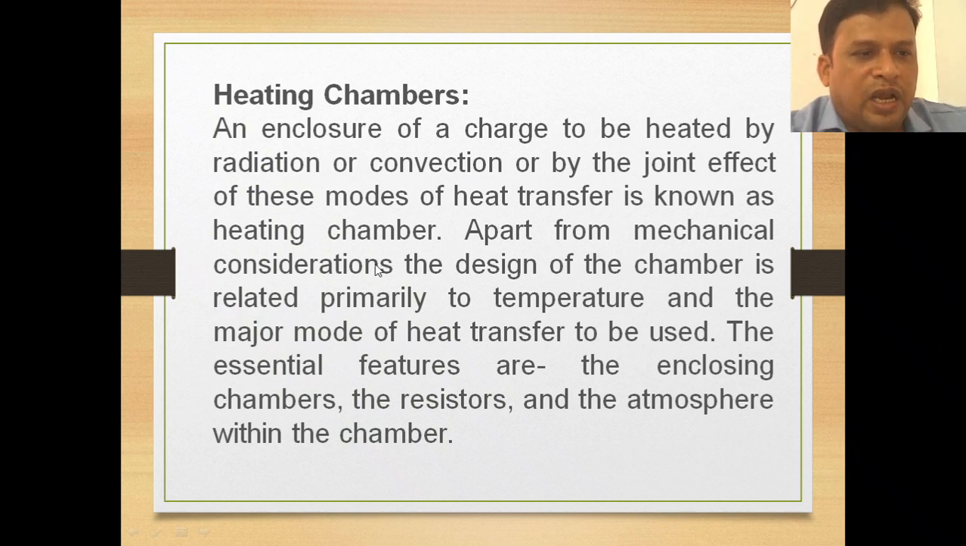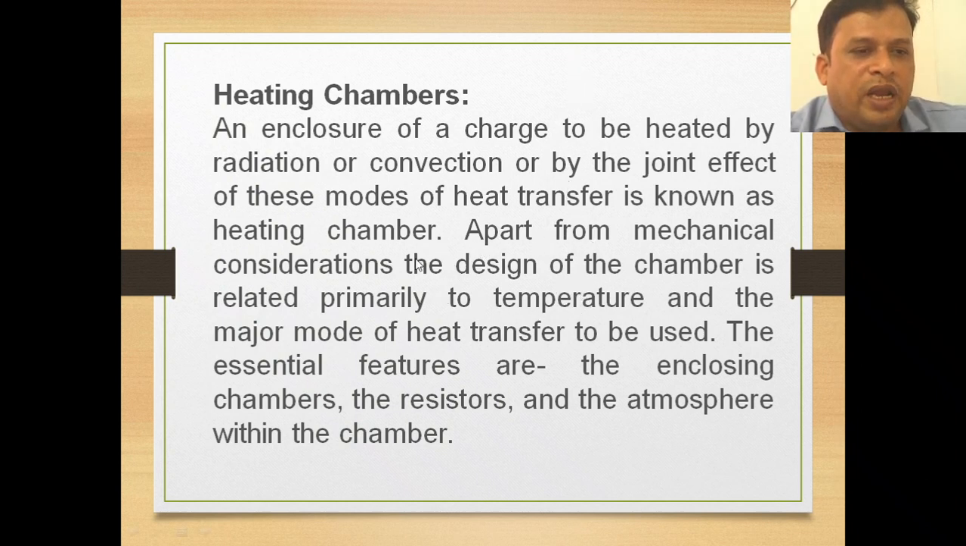Apart from mechanical consideration, the design of the chamber is related primarily to temperature as well as the major mode of heat transfer to be used. So a heating chamber is nothing but a room-like structure where the heat is transferred through the heating elements to the body where it is to be heated. Suppose a body is to be heated in a heating chamber, then the heating elements will provide the heat to heat up the body, for domestic or industrial applications.